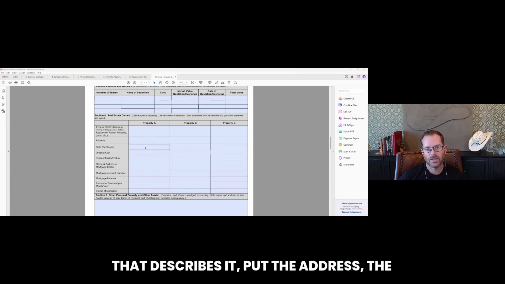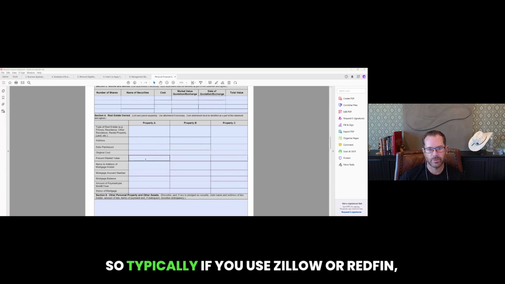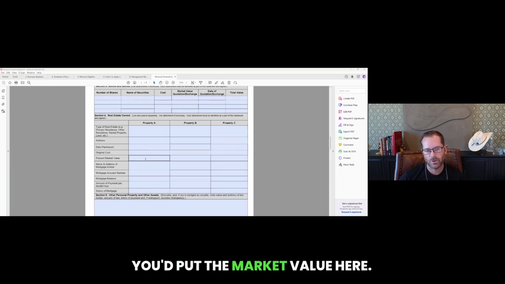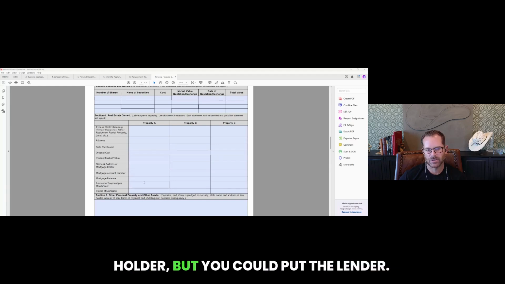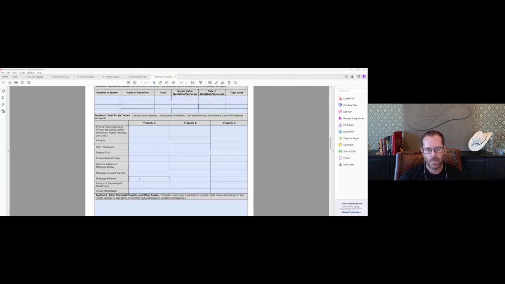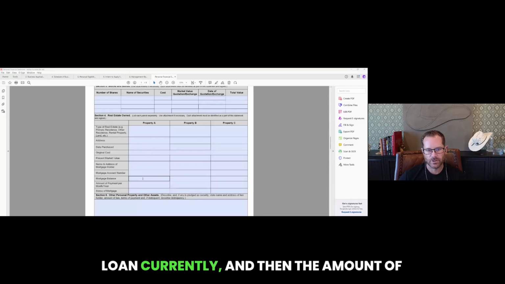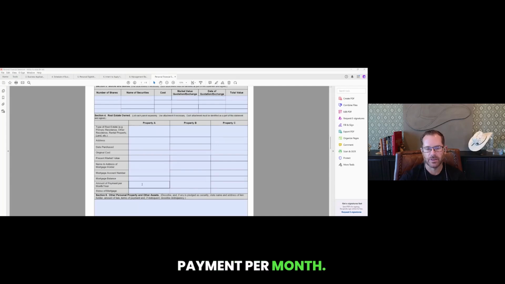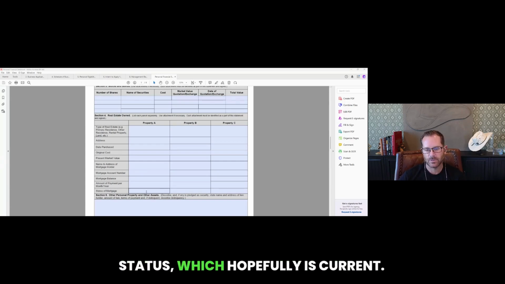Put the address, the date purchased, original cost, your best guess on the present market value. So typically if you use Zillow or Redfin, you'd put the market value here. You don't have to really put the name and address of the mortgage holder, but you could put the lender. So if it's Bank of America, you just put Bank of America. Put the mortgage balance. So this is the outstanding balance for the loan currently, and then the amount of payment per month. So you would want to list the amount that is included here for each month that you're paying, and then the status, which hopefully is current. So you would do that for each one separately.